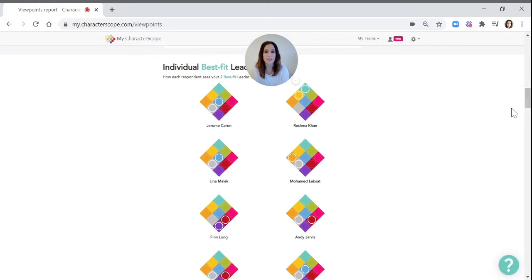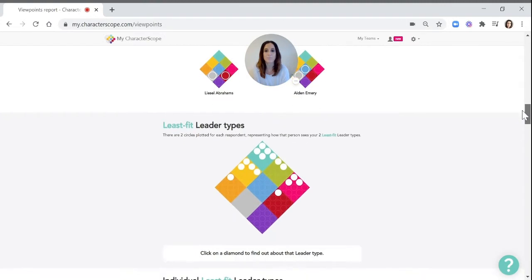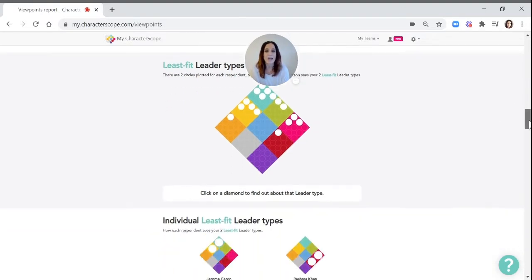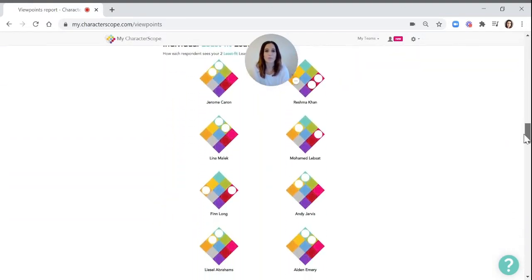So in this section here, you can have a look at how those individuals saw your 2 best fit leader types, and you can click on here to see what each of them mean as a prompt. And the same with least fit. So there's 2 circles plotted for each respondent, and they represent how that person sees your 2 least fit leader types. And again, you can see how those plot for each individual.